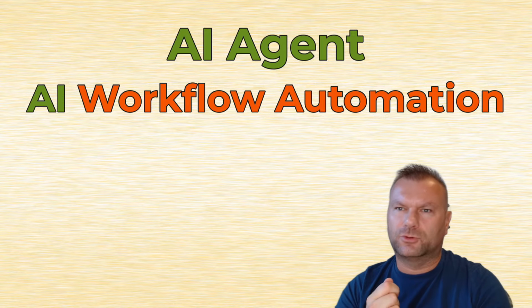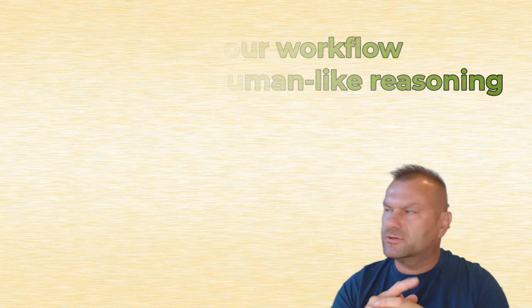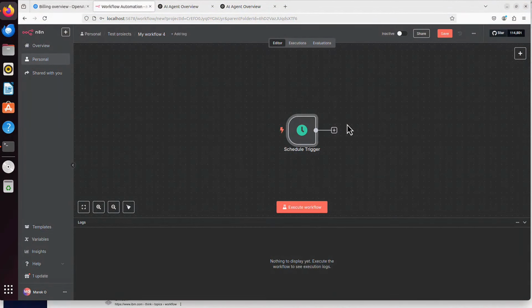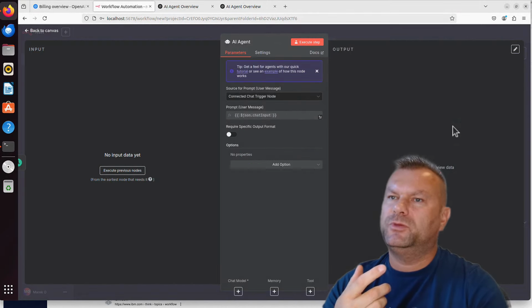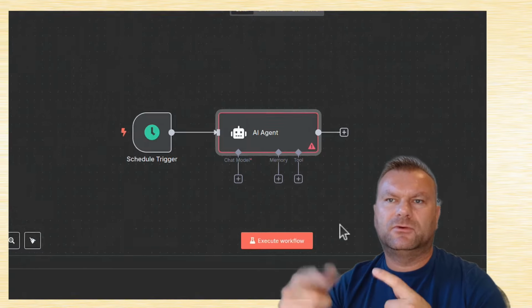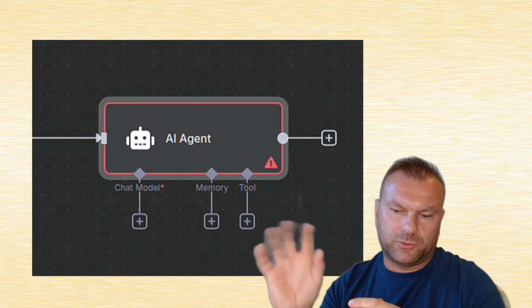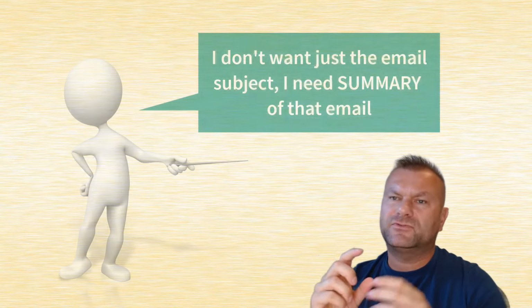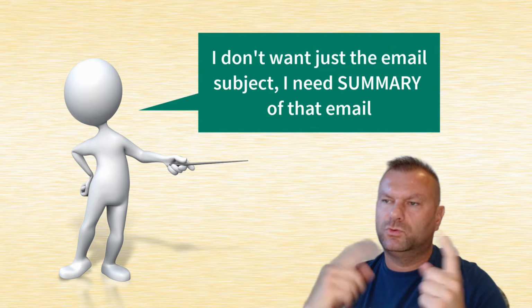AI workflow automation is a type of automation that includes a human-like reasoning step in the workflow. And this step is very often handled by a so-called AI agent. But before we talk about those AI agents, let me give you a simple example where we would need an AI agent as part of our workflow automation process. So let's say we still work on that same request from our boss regarding the email forwarding to their WhatsApp application. But this time, instead of just forwarding the subject line, the boss asked us to send a summary of that email to WhatsApp.